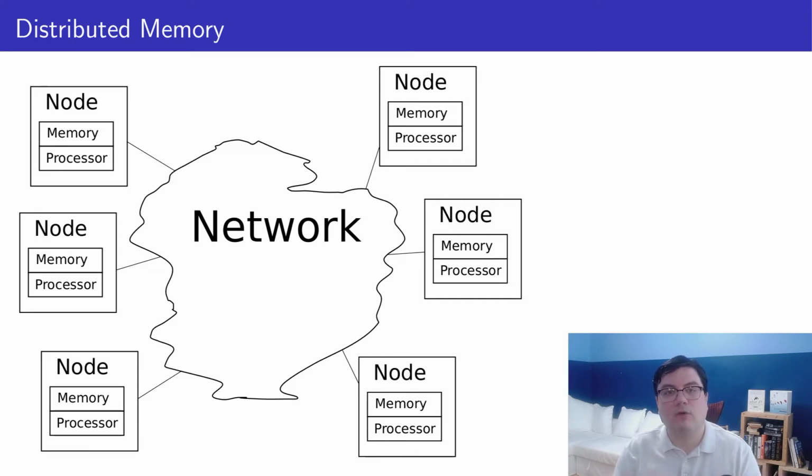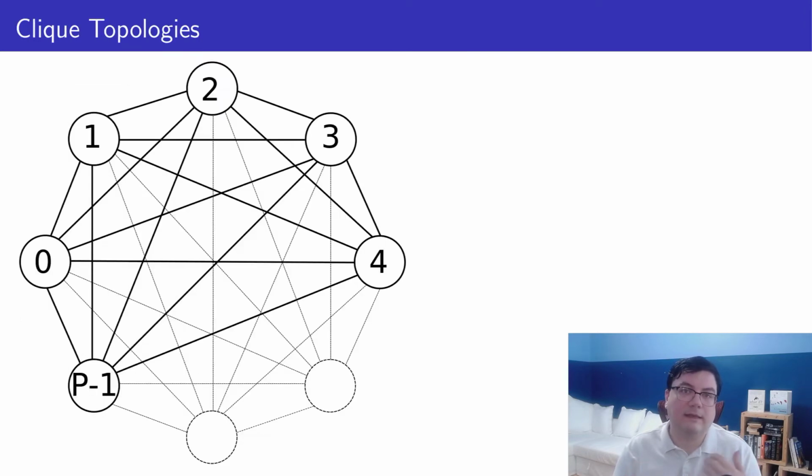The mental model of the network that one should typically think of is that of a clique. In a clique of P processors, each processor is connected with every other processor with a dedicated communication link. Cliques are a very good network topology because all the communications are completely independent. So you can build your application without having to think about network topology or network interference.